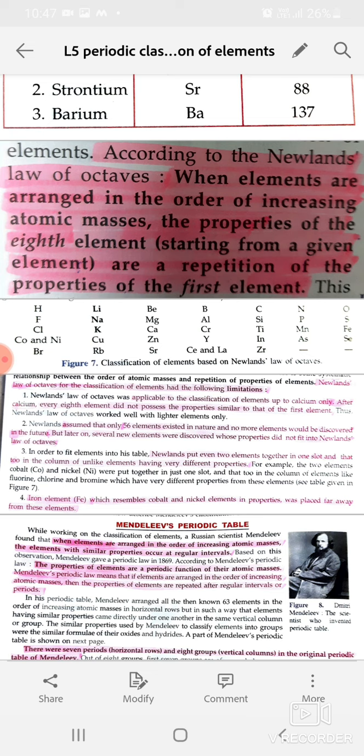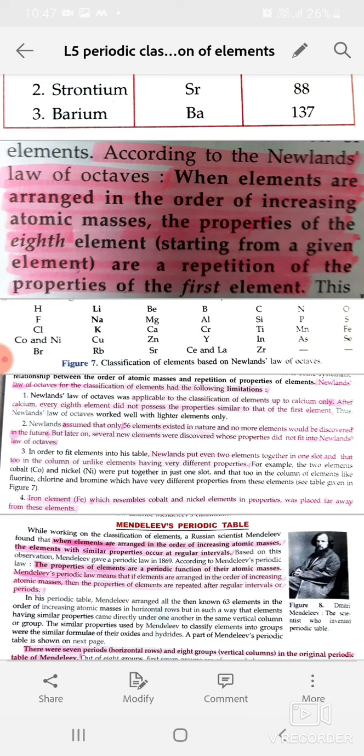Third limitation, in order to fit elements into his table, Newlands put even two elements together in one slot, and that too in the column of unlike elements having very different properties. Children, look at this table properly. See, for example, the two elements, cobalt and nickel. Where is cobalt? In the first group you can see, cobalt and nickel were put together in just one slot.